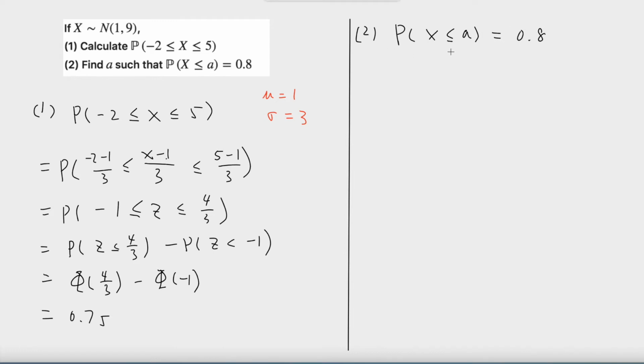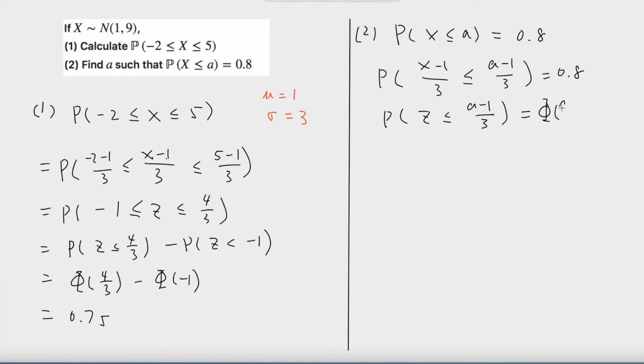Now, the left-hand side we can write as follows. Probability (X minus 1) divided by 3 is less than or equal to (A minus 1) divided by 3, which is equal to 0.8. Again, we can write this piece as Z, which is standard normal. So this is equal to probability Z is less than or equal to (A minus 1) divided by 3, and this is equal to phi of (A minus 1) divided by 3. So this must be equal to 0.8.